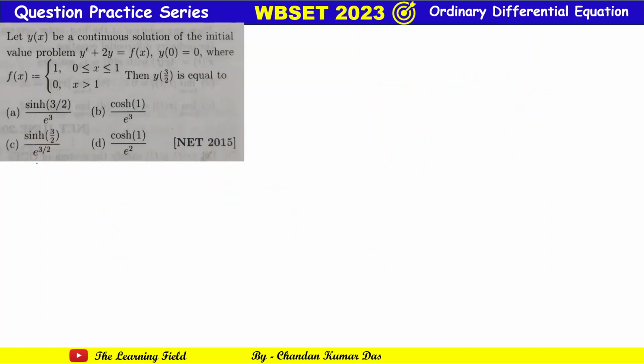Okay, now next problem. This problem says let y(x) be a continuous solution of the initial value problem y dash plus 2y is equal to f(x), y(0) equal to 0, where f(x) equal to this one, then the value of y(3/2) is equal to. Okay, fine. How can we find the solution? So it is given that y dash plus 2y equals f(x). Now we proceed to solve this problem. The integrating factor is e to the power integration of 2 dx, that is e to the power 2x. Okay, now we can write the solution.